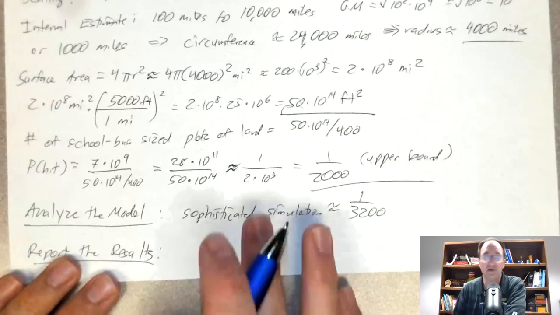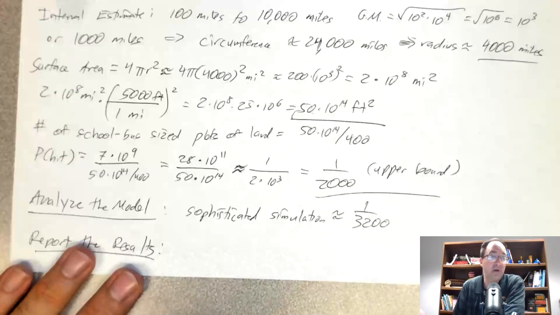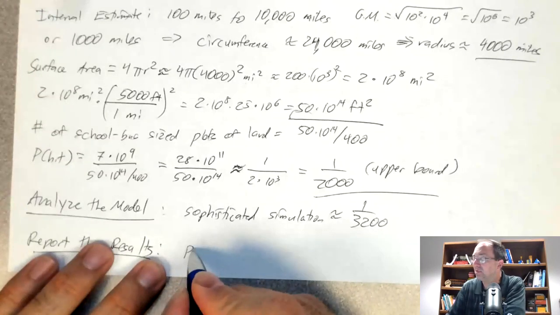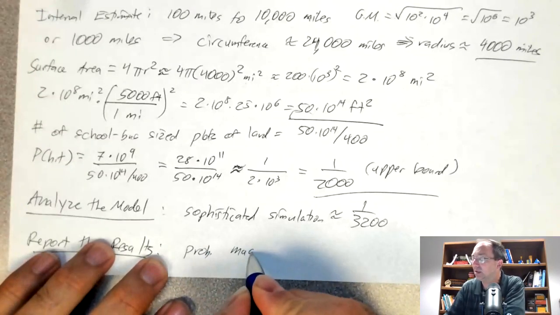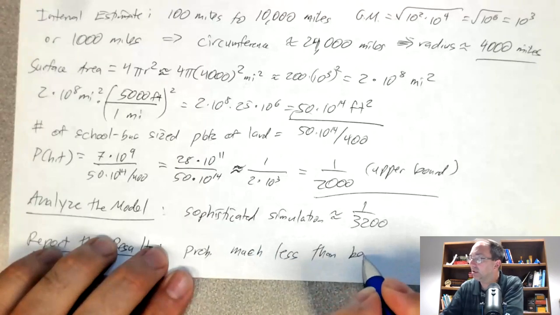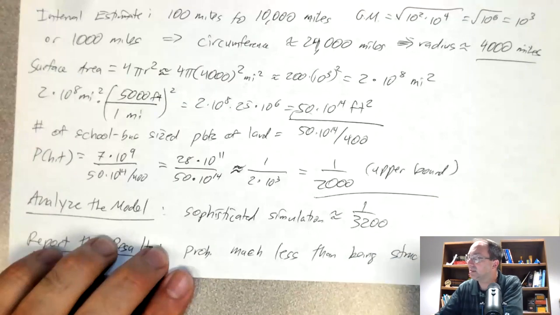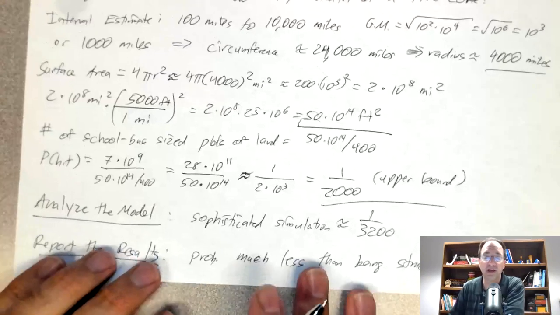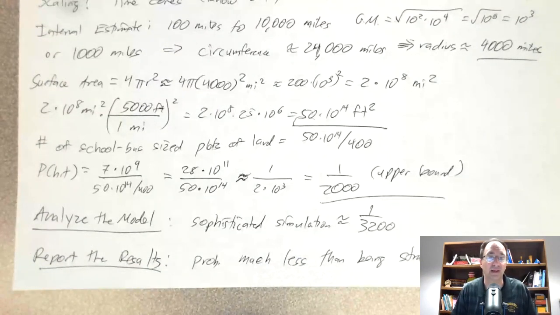And if I compare that to other known things, for instance, say getting hit by lightning, the probability is actually much less than being struck by lightning. In fact, it's been reported that being struck by lightning is probably at least 1 million times more likely than being hit by this satellite. So there's really no reason for me to worry, but it might be interesting to follow the path of it just out of curiosity.